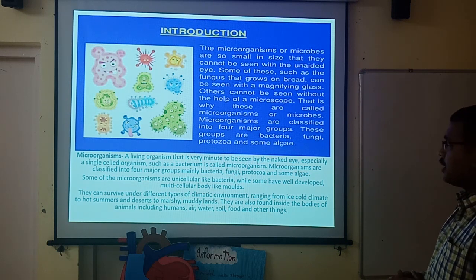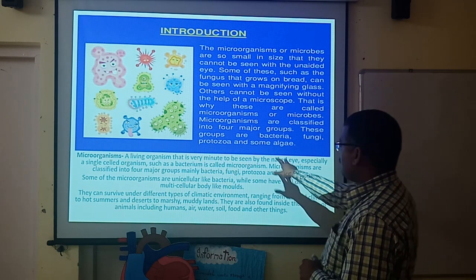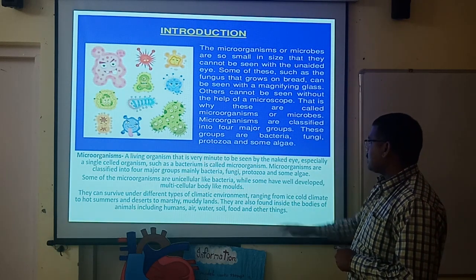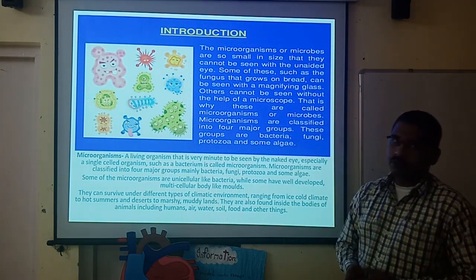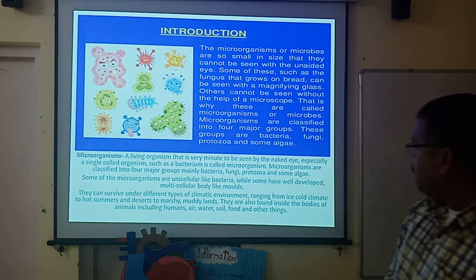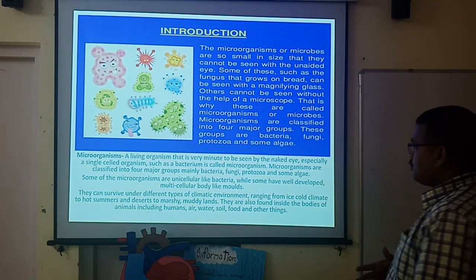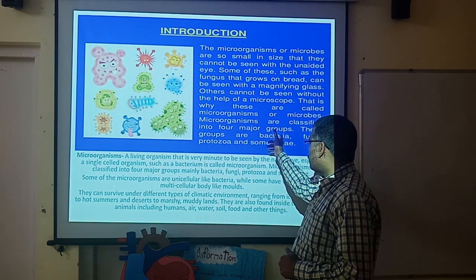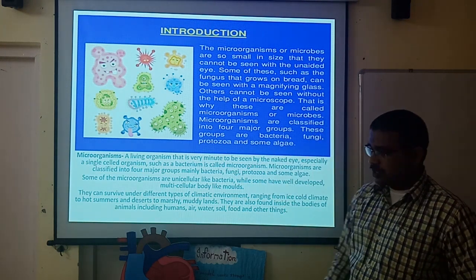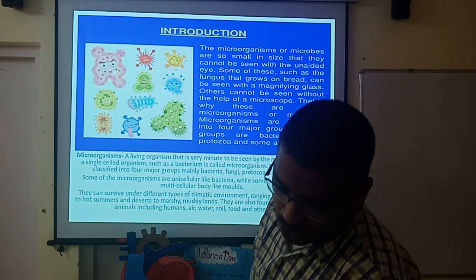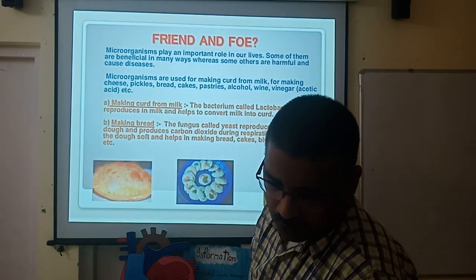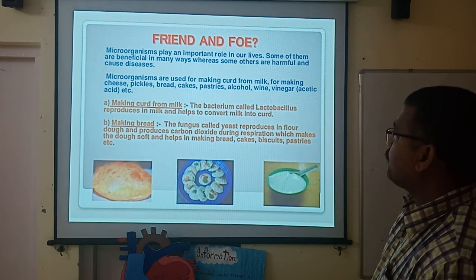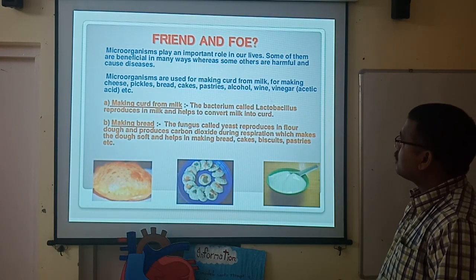Microorganisms are classified into 4 major groups, which we are going to discuss here. What are these major groups? They are bacteria, fungi, protozoa, and algae. These are the kinds of microorganisms we are going to discuss, along with their different uses.